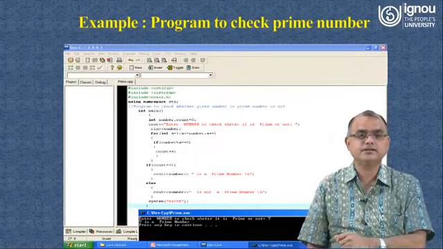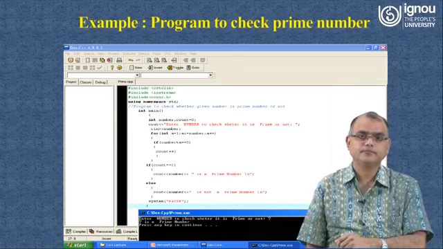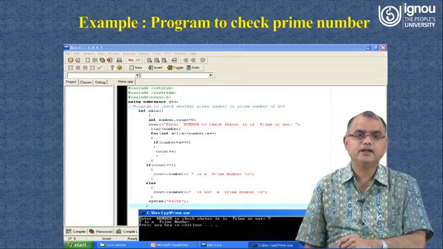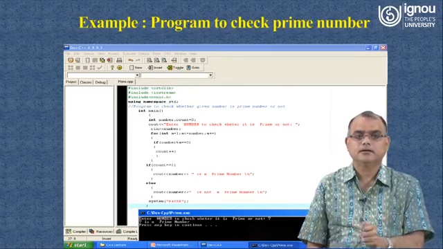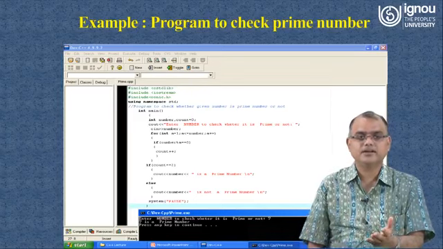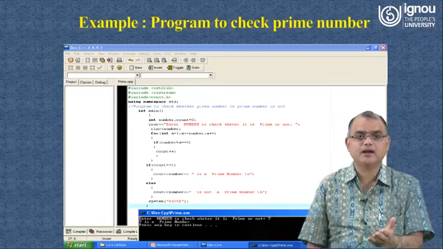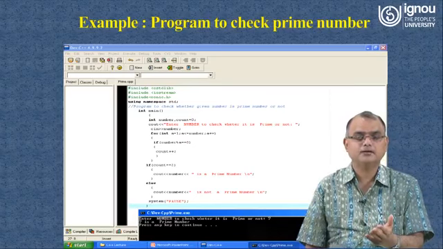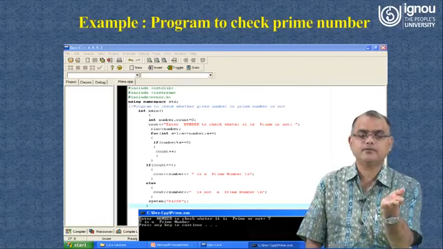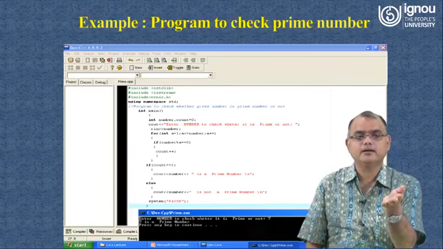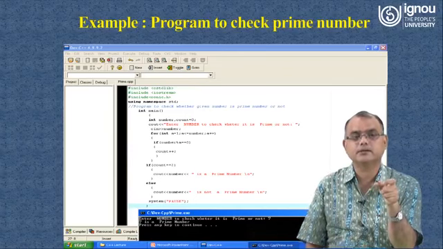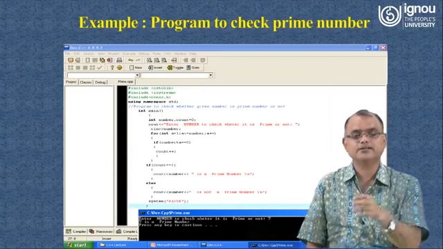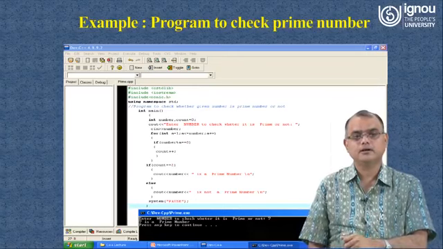So here you can see the use of for loop is given, and in this program we have tried to check a number: if a number is given, whether that number is prime or not. For that we have checked, and this program you can execute and write, as the result is also shown on the screen. Basically this program has been executed and the screenshot of the program has been taken and it is shown to you here for the reference.